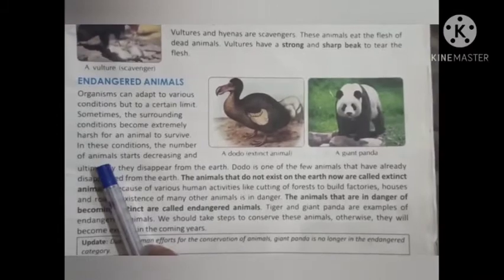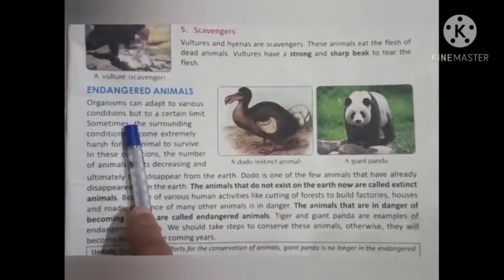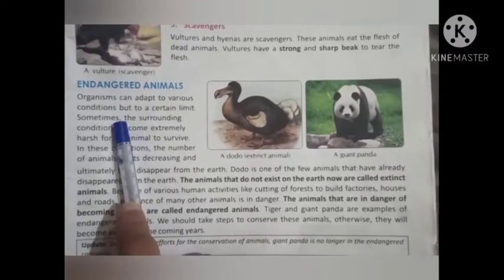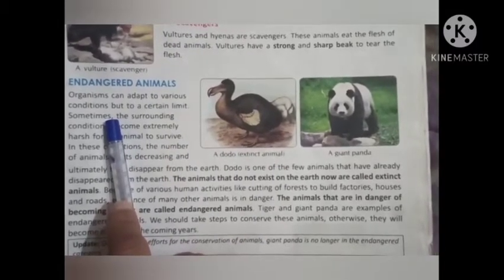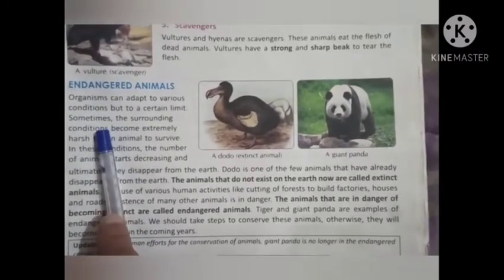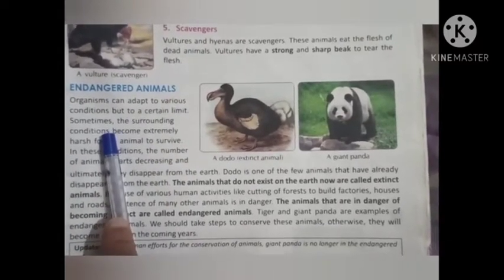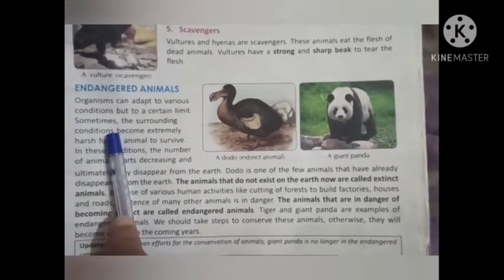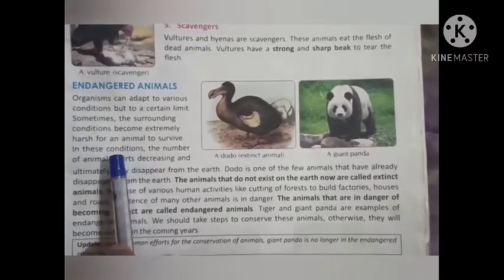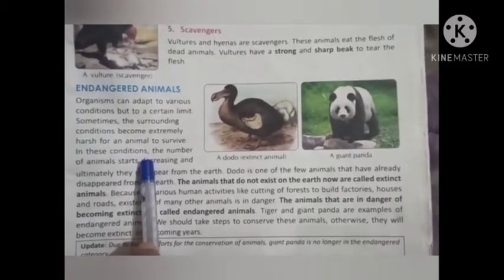Now let us move on to the last point of this lesson, that is endangered animals. So students, there are some animals on our earth which are in great danger. Organisms can adapt themselves to the conditions, but only to a certain limit. If the conditions are too extreme, then these animals are not able to adapt. And in such a condition, what happens? The animals are in danger. The number of these animals goes on decreasing, and a situation comes where we do not find even a single animal of that species on this earth.